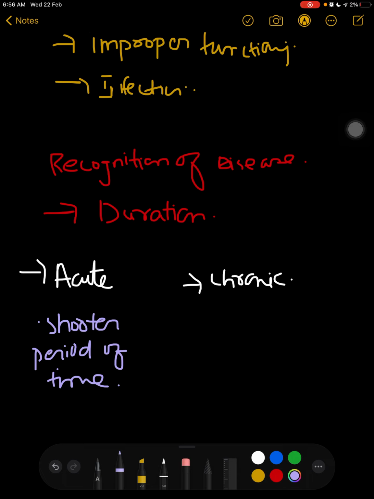The symptoms will be very immense, but the disease will be for the shorter period of time. For example, you can say fever. Fever is basically a symptom, right?